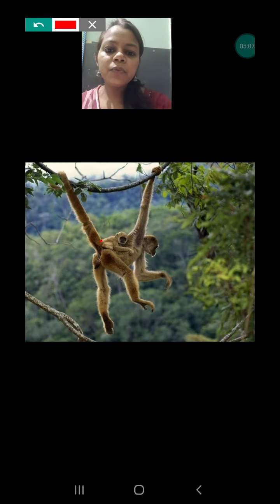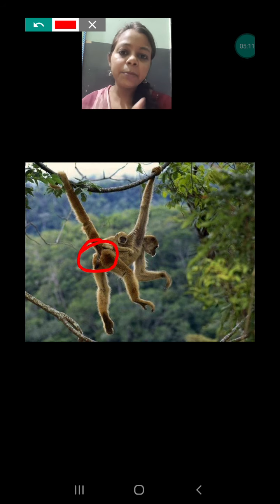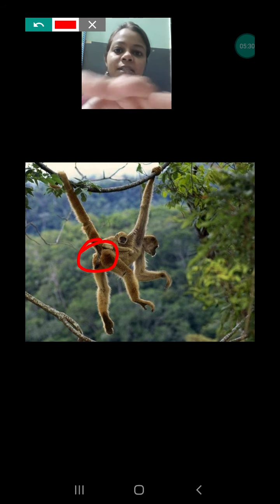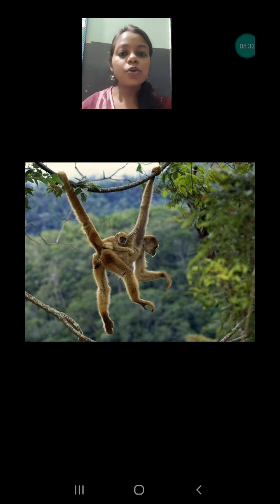What is the meaning of hip girdle? This part, because when they are climbing from one branch to another branch, they have to support the upper body on their hip. So it must be much stronger, which helps them to support the upper body on that girdle joint. So this must also be strong.